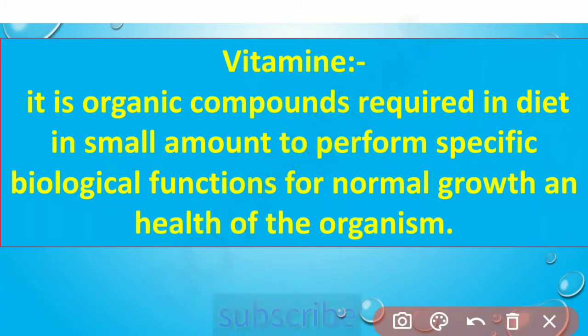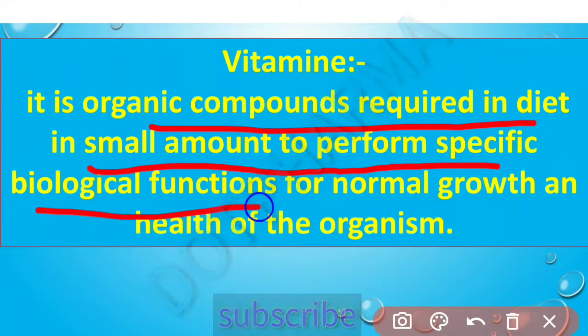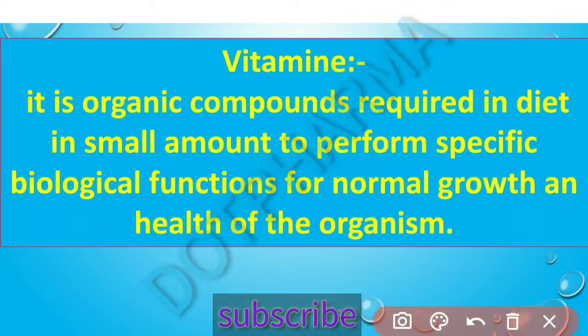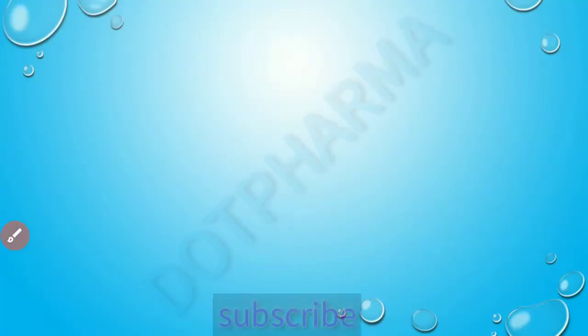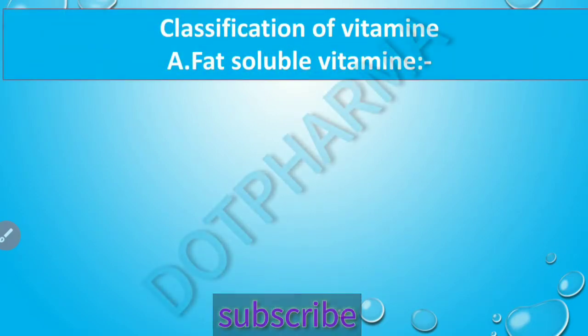So vitamins are organic compounds required in a diet in a small amount to perform a specific biological function or for normal growth and health of the organism. So vitamins are very important. Now vitamins are classified into two categories. The first is water soluble vitamins and the next is fat soluble vitamins.